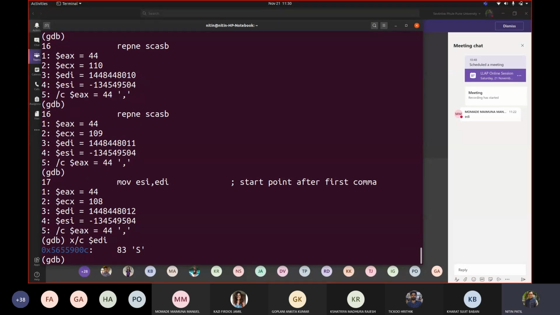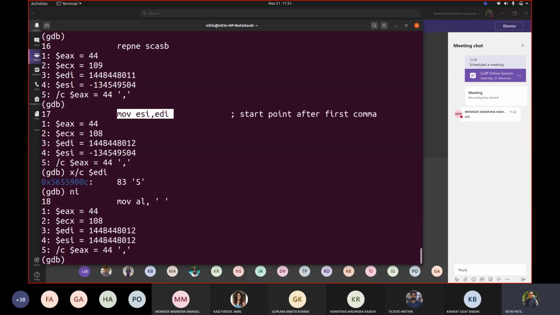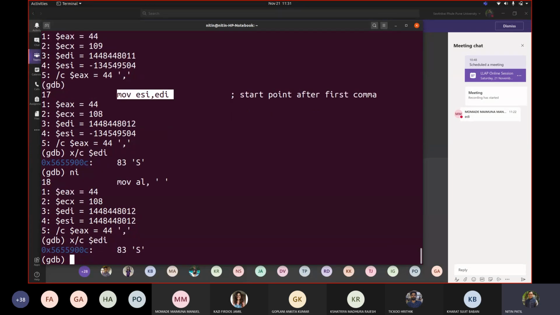Okay. Now what is ESI? ESI is 4. Correct. I haven't assigned it here because it should execute now. When I execute this, ESI will change. So let me write NI. Now both of them are pointing to 12. Correct. And if I see now x $EDI, we want to print, for example, we want to find the length of that Sachin. Correct. So now we are pointing to first character.